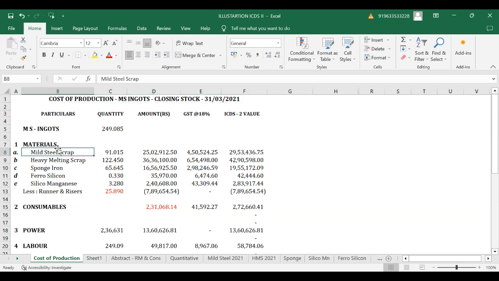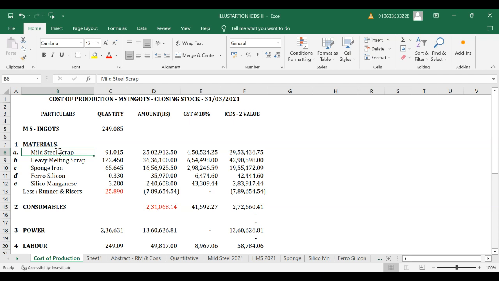So here we are trying to get an ICDS valuation for an industry, with the product being MS ingot. I am telling you only to get that term familiarized.